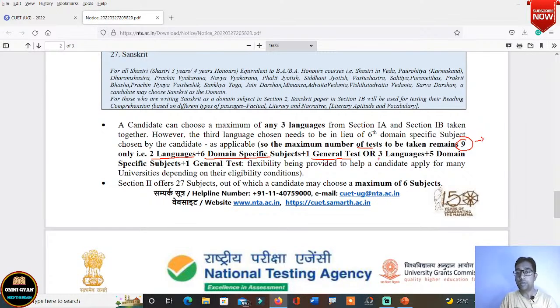Another criteria is that you can go for 3 languages, then you will have to choose the 5 domain subjects. You cannot choose 6 domain subjects then. Okay, you cannot choose the 6 domain subjects then. Either 3 languages plus 5 domain subjects plus 1 general test. ठीक है, ये आप समझ लीजिएगा.